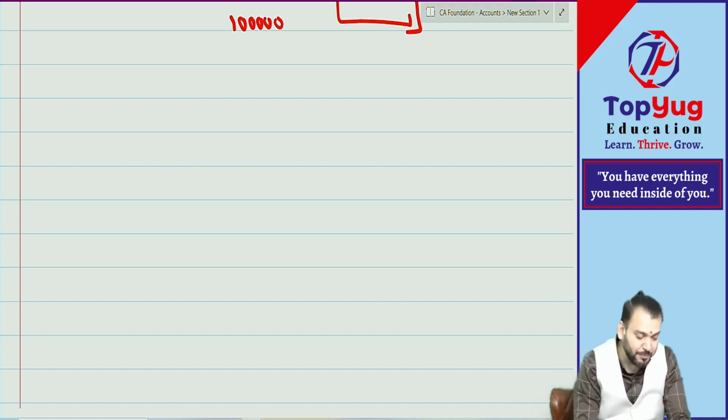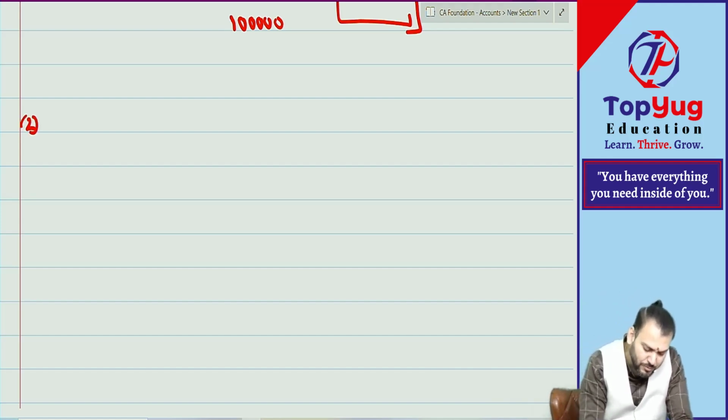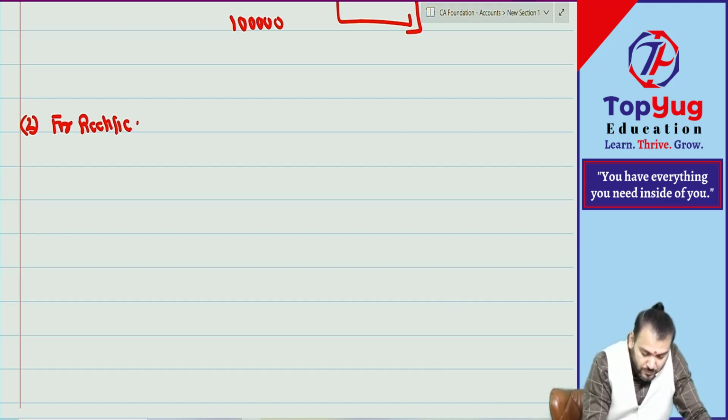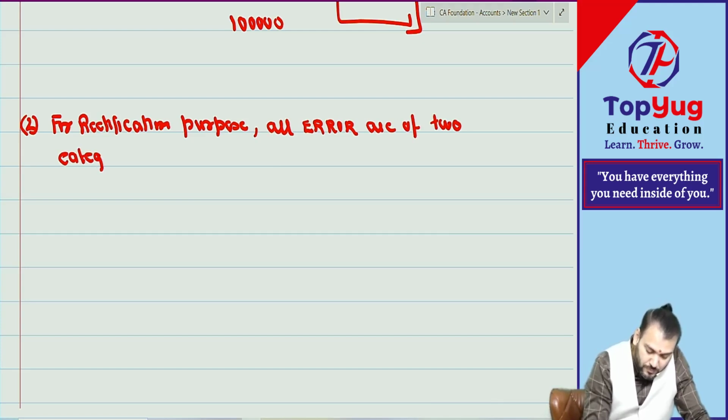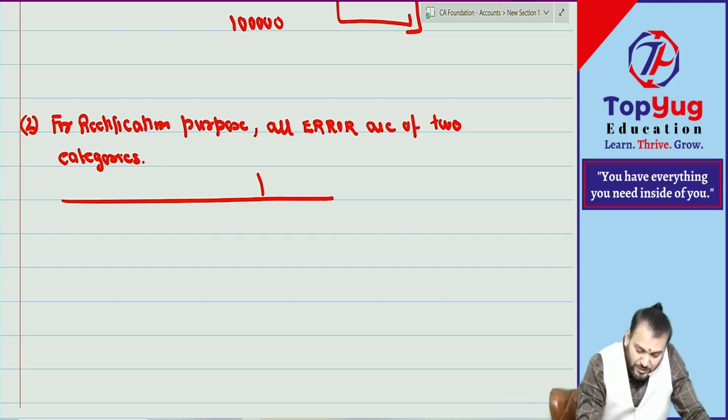Correct? So for rectification purpose, write down point number 2. For rectification purpose, all errors are of two categories. Correct? One is known as what?